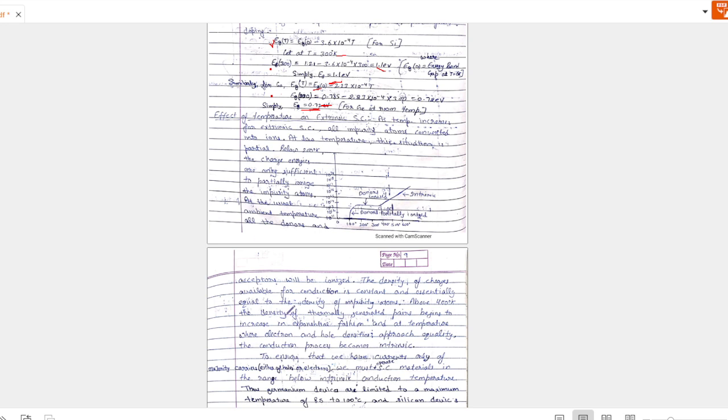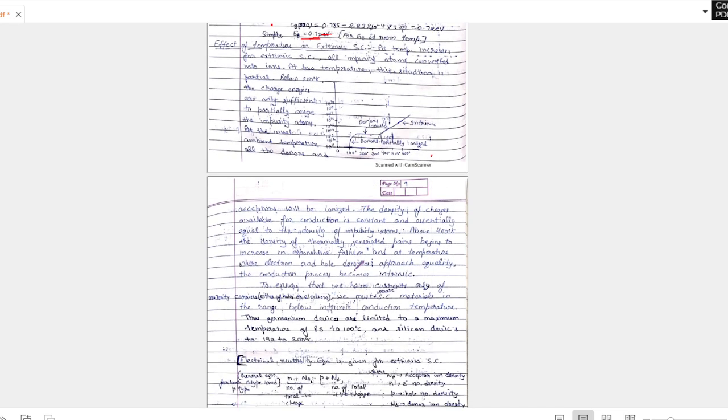What is it telling about here? It is telling about this graph. This graph is between temperature and energy gap. Now what does it say? It simply says that if we increase the temperature, the conductivity increases. Okay, simply, but in a different manner.